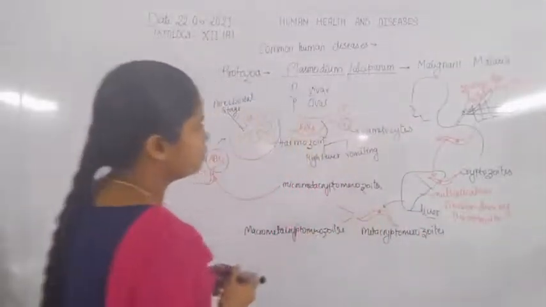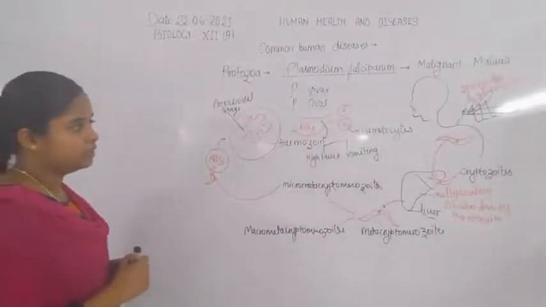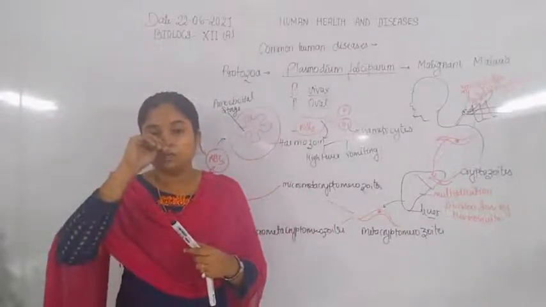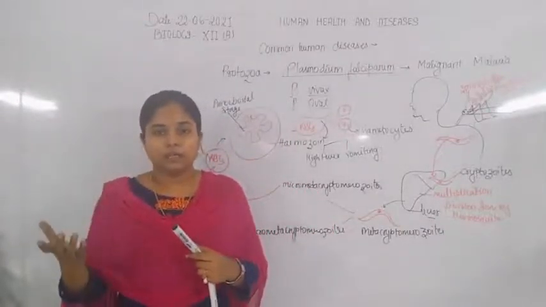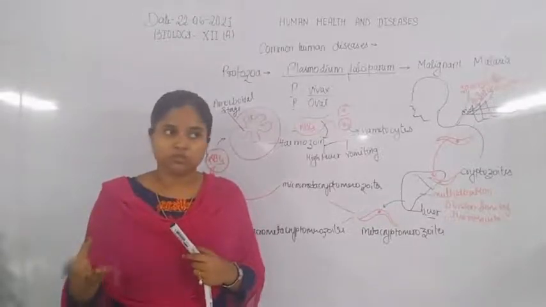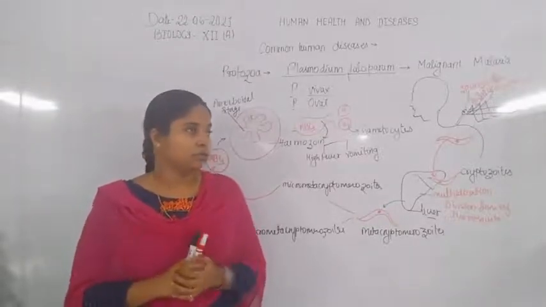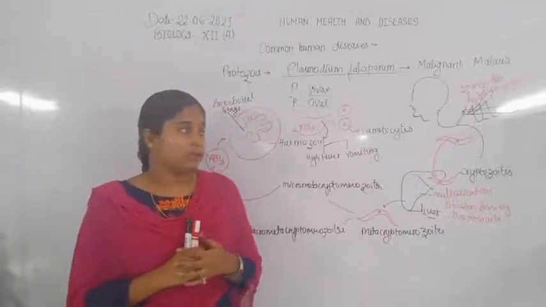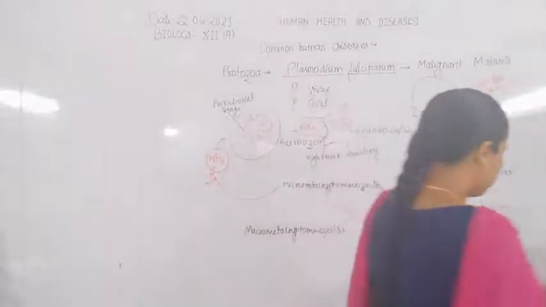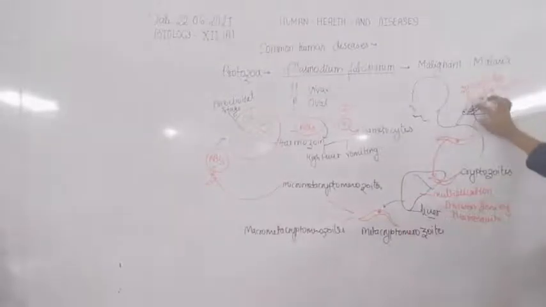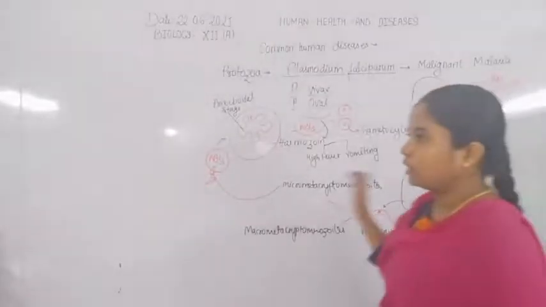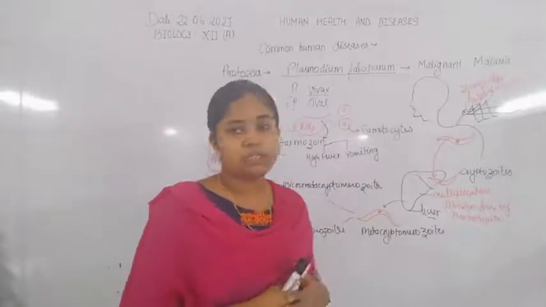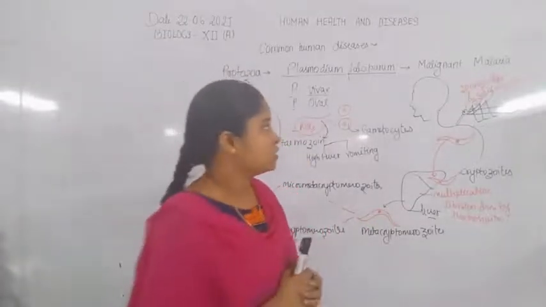Now these gametocytes are eventually present beneath the skin. When any other mosquito comes for its food and sucks blood from the human, it transfers its saliva from the salivary gland for diluting the blood, because the saliva has an anticoagulating substance.